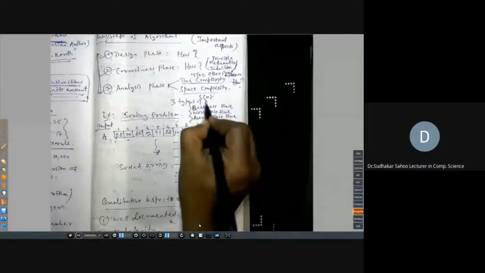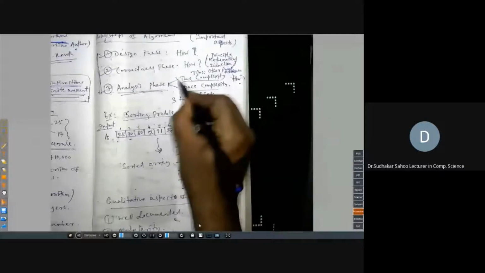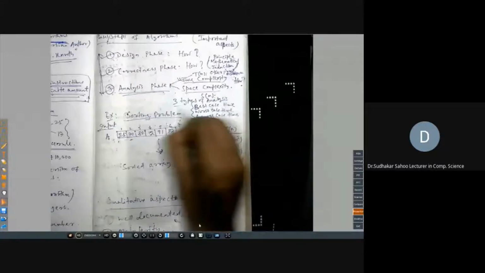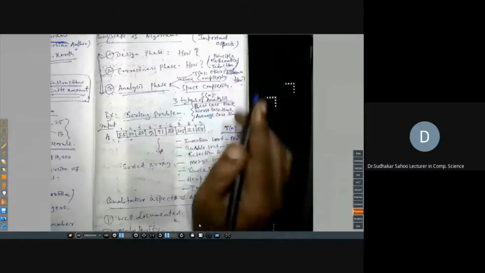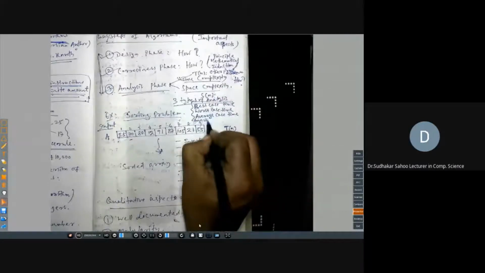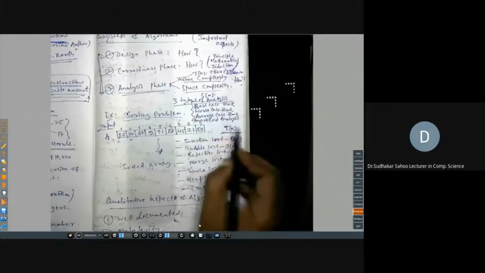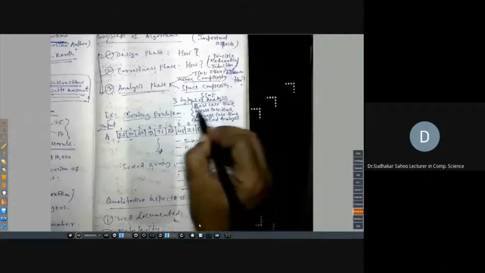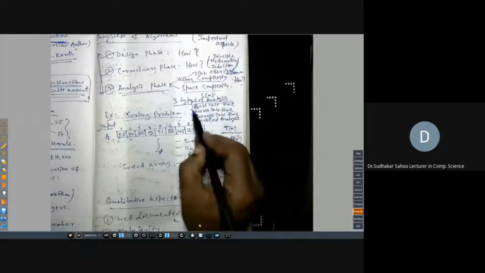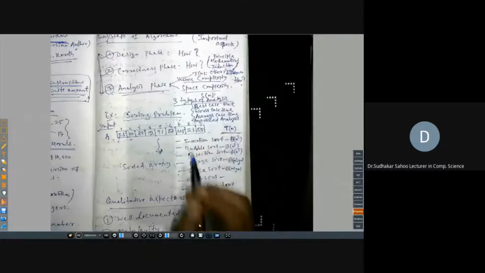In the analysis phase, I am considering time complexity now. Three types of analysis are possible. Other analyses are also there, which we will discuss after some time, called amortized analysis. We will not discuss that now, but for every algorithm we can discuss its best case performance, its worst case performance, and its average case performance.